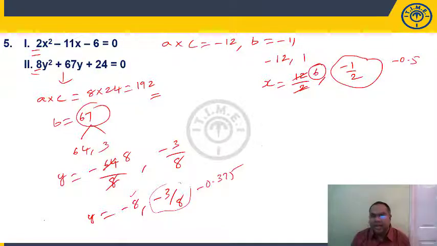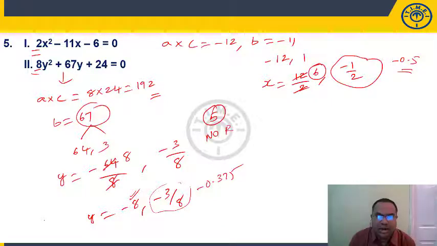When you compare, minus 0.5 is greater than minus 8, but it is less than minus 0.375. So clearly we cannot establish any relationship. So we will say option 5, no relationship. The first root is greater than both the roots, but the second root of x is greater than one root and less than another root. So we cannot establish a relationship. Choice 5.